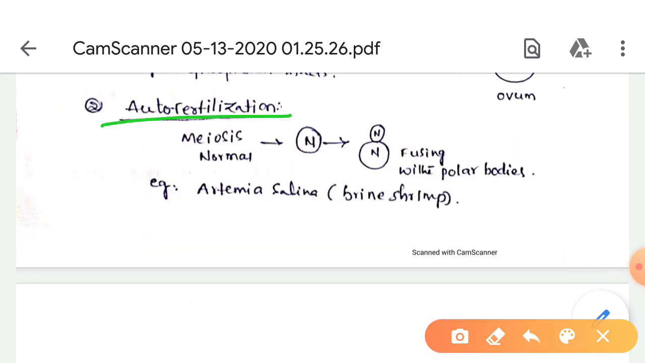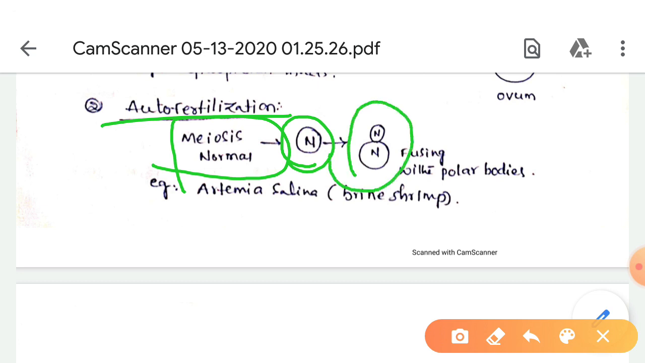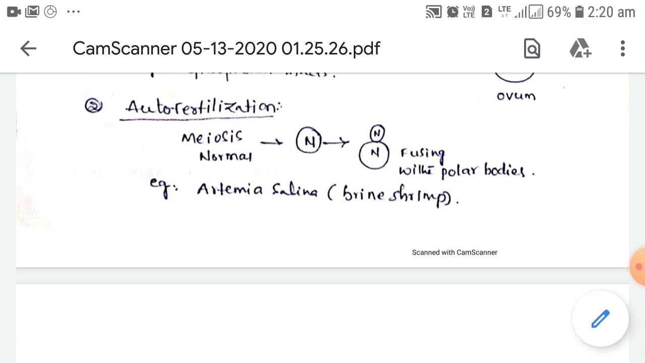Autofertilization. In this process, meiosis occurs normally during oogenesis and one haploid egg is produced. But this haploid egg becomes diploid. How? This haploid egg fuses with the polar bodies. This process is called autofertilization.